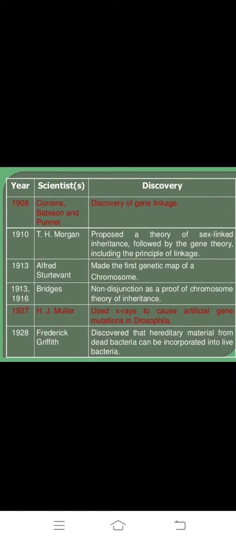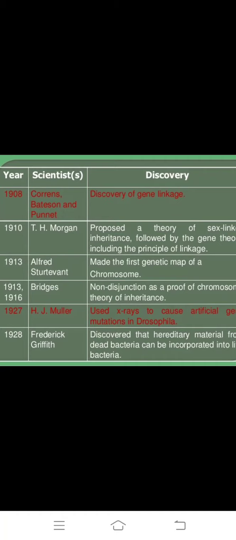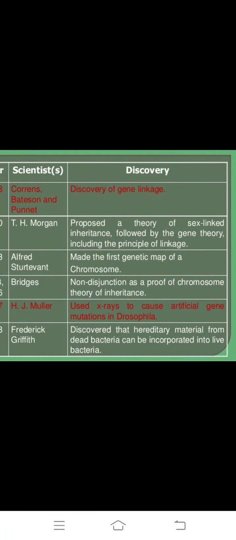Next, in year 1927, H.J. Muller discovered that X-rays can be used to cause artificial gene mutation in Drosophila. Okay, Muller.